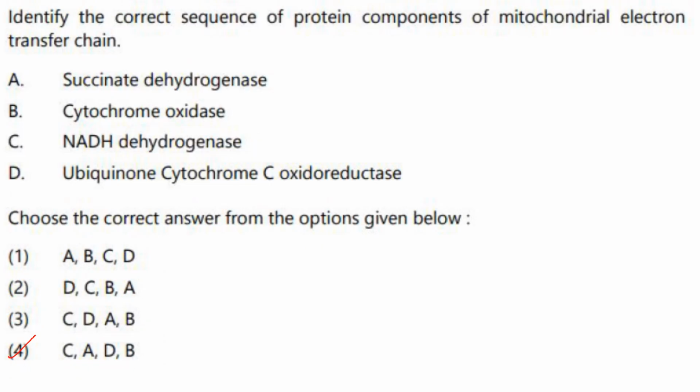Then identify the correct sequence of protein components in the mitochondrial electron transfer chain. Out of these, first one will be NADH dehydrogenase, C. So options 1 and 2 can be ignored. Then comes succinate dehydrogenase, so 3 is also gone. 4 is the correct answer. A, succinate dehydrogenase. Then comes ubiquinone cytochrome C oxidoreductase, and finally cytochrome oxidase. Answer is option 4.